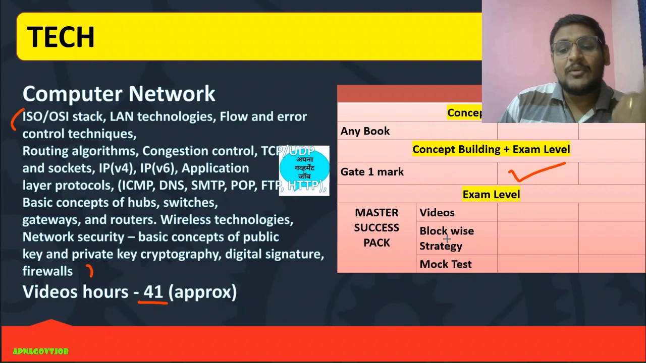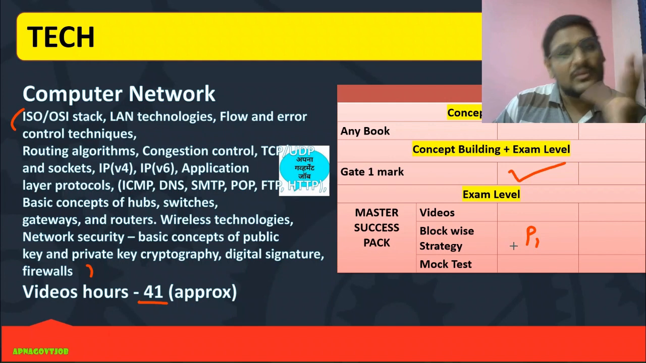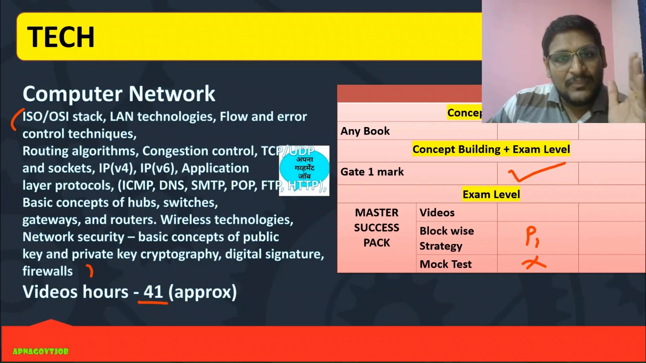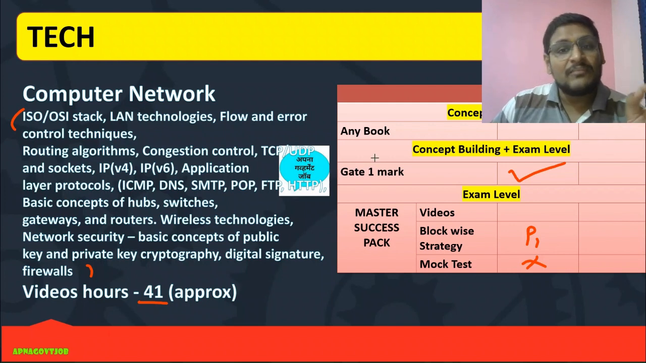Then in our Master Step Pack, the block-wise strategy we started for P1, so continuously you will do that. For now P2 we will start later in P3, obviously we will do it like this. Mock test, no need to worry for now. For repeaters, if you know the computer network topics properly, the whole computer network subject, then just revise, take 2 to 3 days for revision, and then practice GATE 1 mark questions as well as 2 mark questions also.